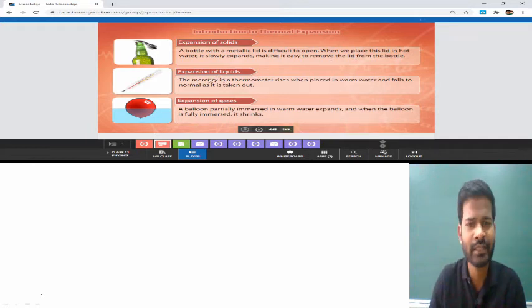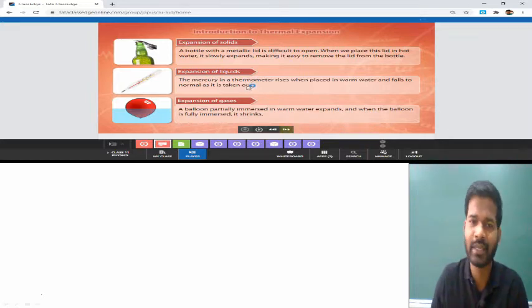In our next example, we have given expansion of liquid. The mercury in a thermometer rises when placed in warm water and falls to normal when it is taken out. It is very simple to understand that when we put the thermometer in warm water, its temperature rises, so the mercury in the thermometer rises.